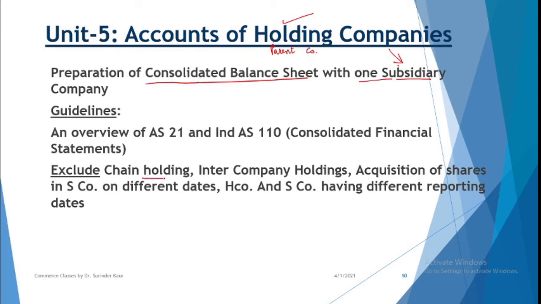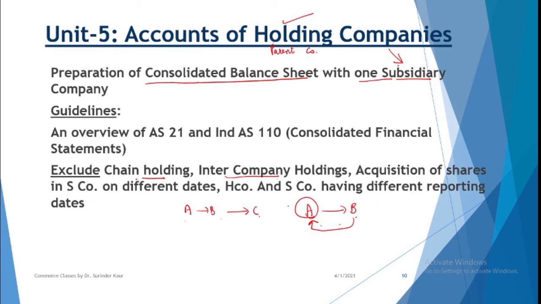Further, chain holding, like A company holding shares in B company, holding shares in C company. So this is a kind of chain holding. This is excluded. Then intercompany holding is when A company has acquired shares in B company and B company has also acquired shares of A company. So intercompany holdings are also excluded. So we are having a case only where one company is acquiring control of another.